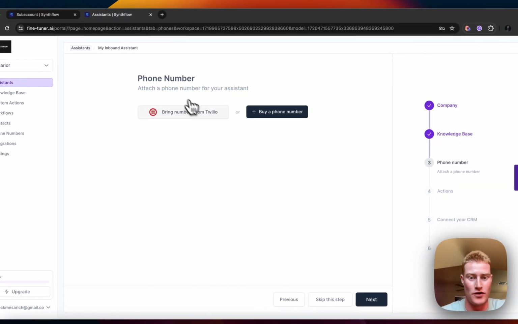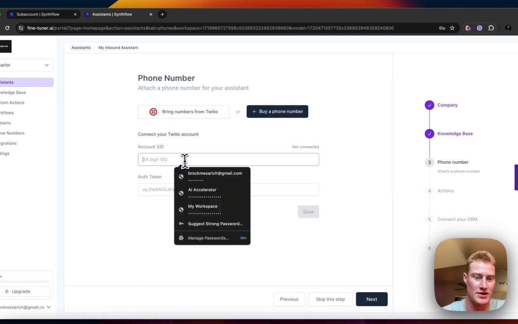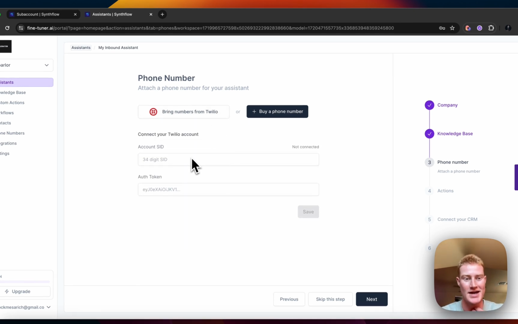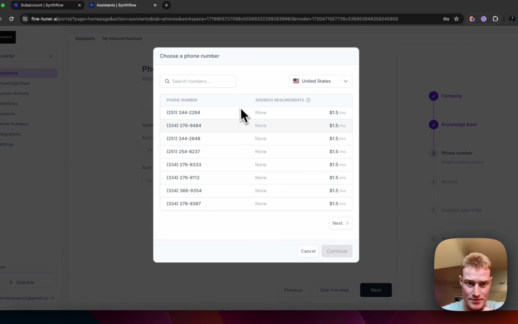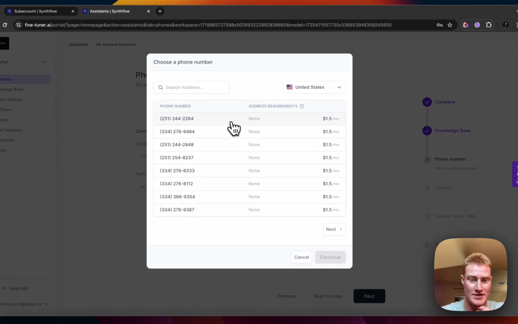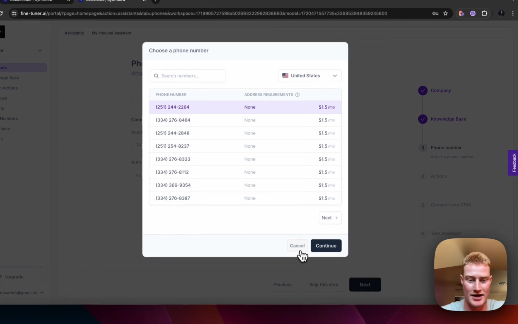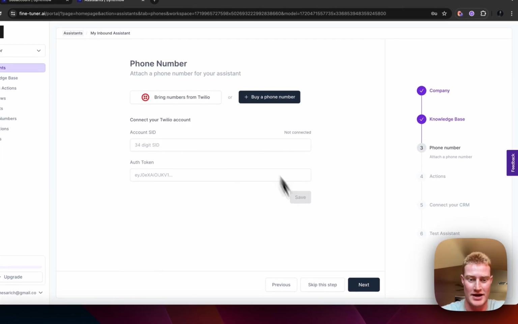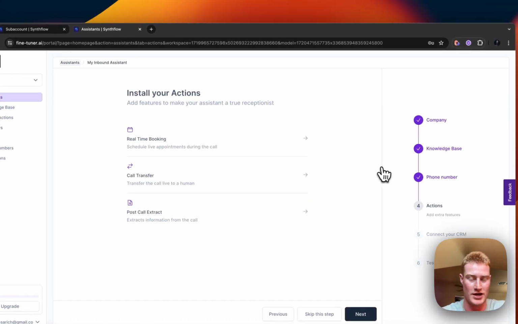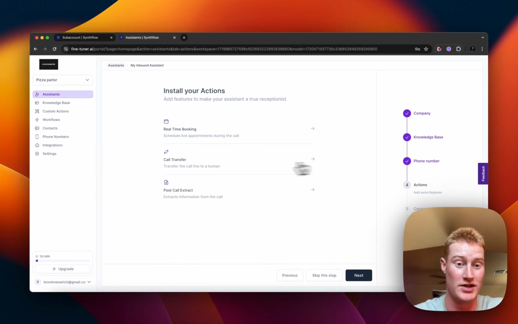Next, it's going to prompt us for the phone number. So we could either bring numbers from Twilio. If we already have a Twilio, you can see we can add our account SID to make it easy to integrate via your Twilio, or you could buy a number via Synthflow, and you can see it's prompting us with these different things here. We could continue if we want to buy that. Let's just go ahead and move on here. We're not going to set all this up now, but you can see how we could do this.